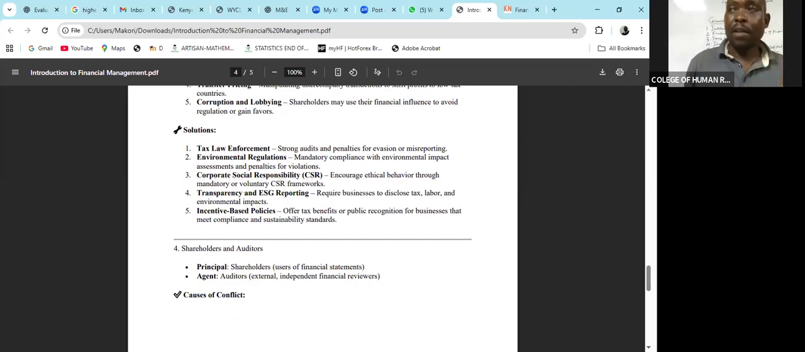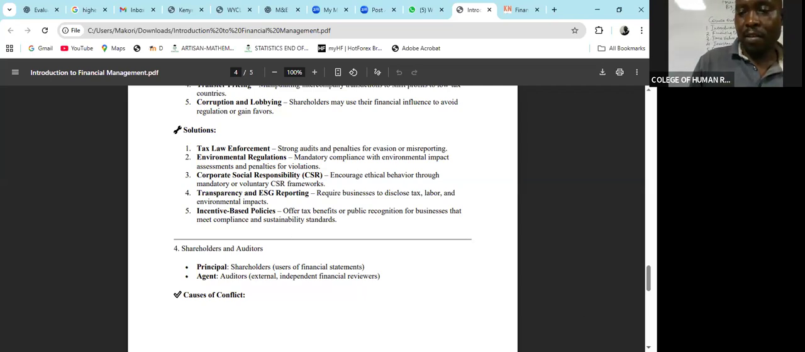laws, observing the environmental regulations. Like here in Kenya, we have the NEMA, making sure that you operate within the confines of the laws of NEMA. Corporate social responsibility, giving back to the society. Participate in tree planting for free, participate in environmental cleaning for free, so that you can avoid those quarrels to do with environmental degradation. And also transparency in everything that you do, and incentive-based policies.